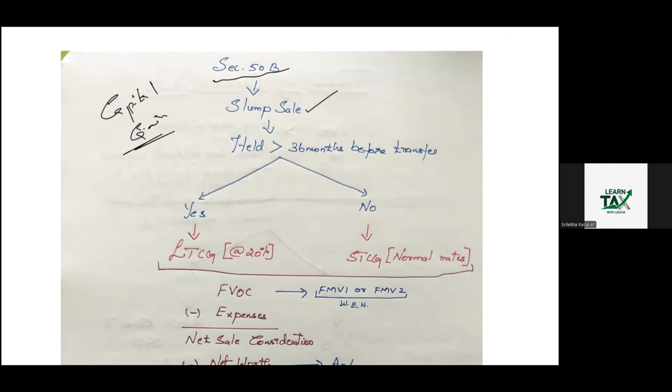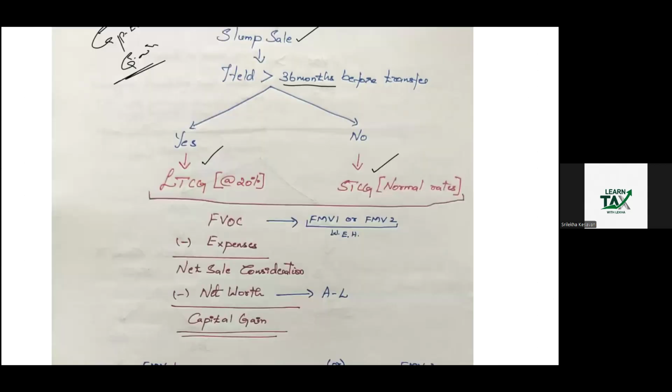Suppose the undertaking is held for more than 3 years, then it will be called long-term capital gain. If the undertaking is held for less than or equal to 3 years, then it will be short-term capital gain. Okay. What is the format now?